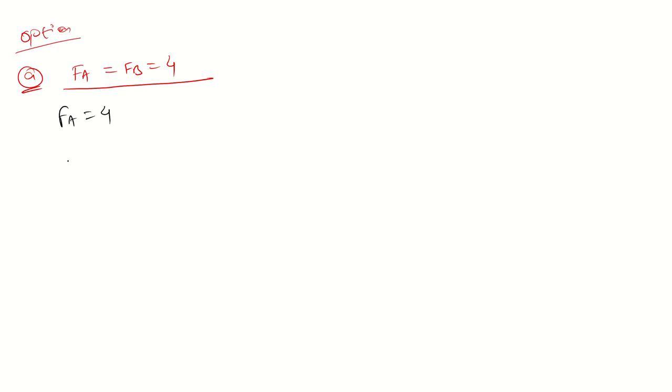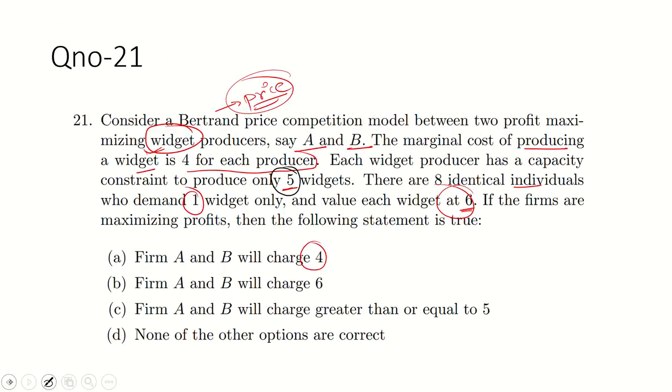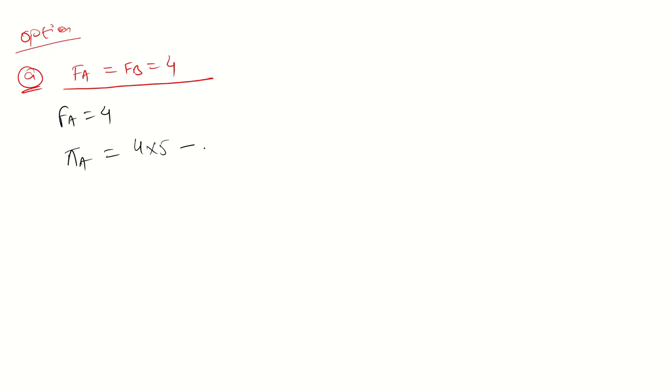Profit of the firm is total revenue minus total cost. So 4 into 5 is the total revenue, minus total cost, which is 4 into 5. So profit here is 0.